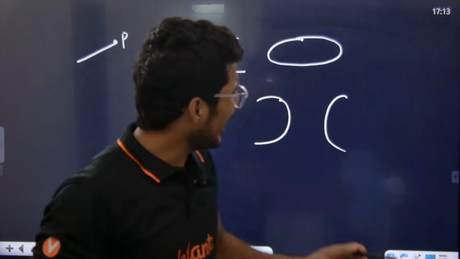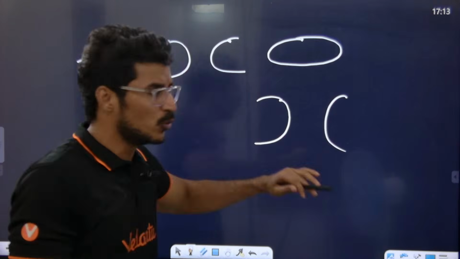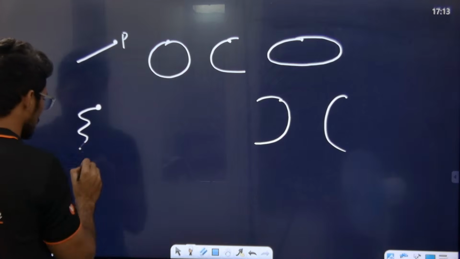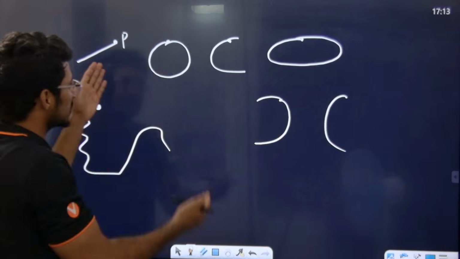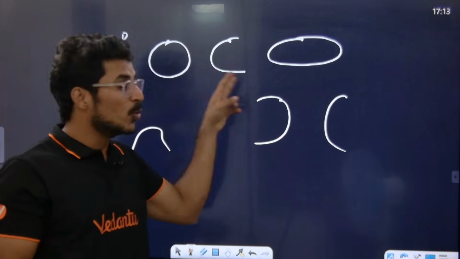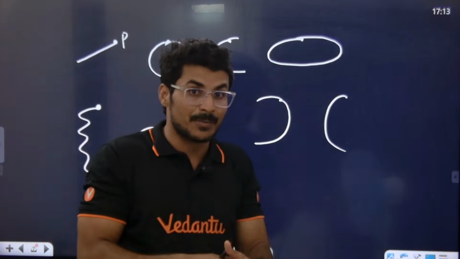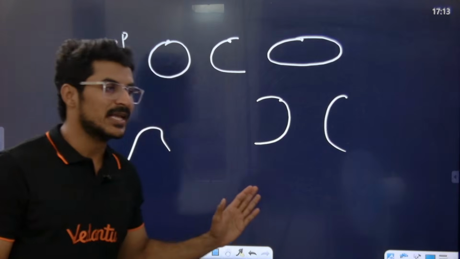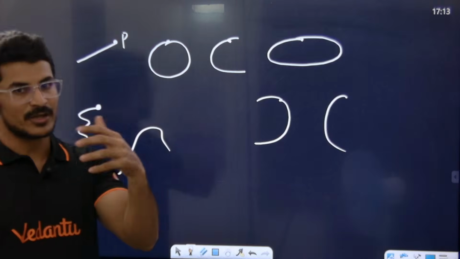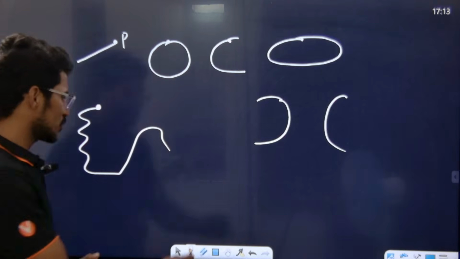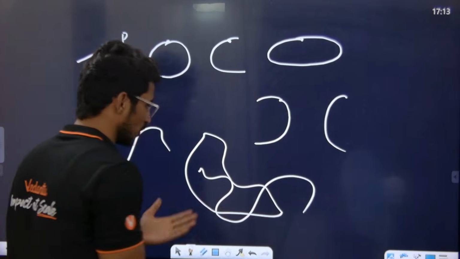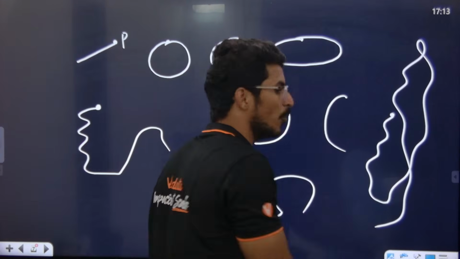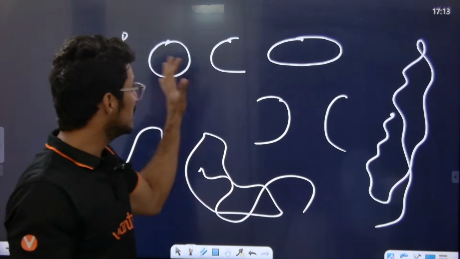So sir, why should the point move in these directions only? Why the point should move in these shapes only? Why does the point have to move in a circular path, a parabolic path, an elliptical path? Guys, why not the point can move like this? The point can move in any way, any direction it wishes. This is also one path, right? The point starts from here and it can move anyway. So why is the point moving only in these 5 shapes?